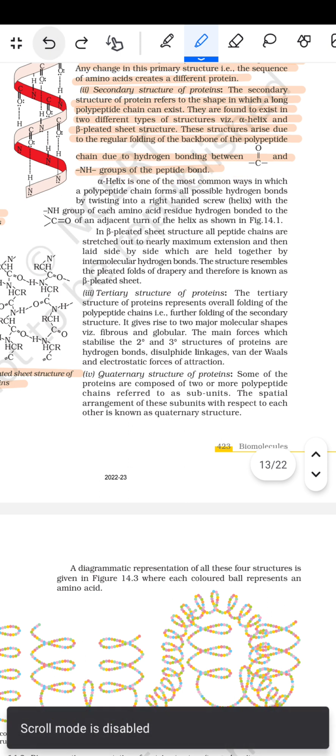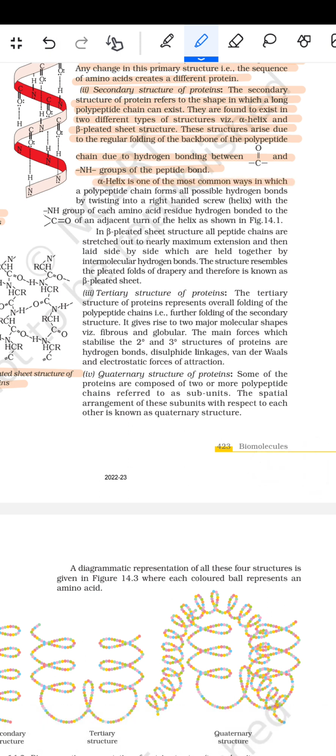Alpha helix is one of the most common ways in which a polypeptide chain forms all possible hydrogen bonds by twisting into a right-handed screw helix, with the NH group of each amino acid residue hydrogen bonded to the C=O of an adjacent turn of the helix, as shown in the figure.